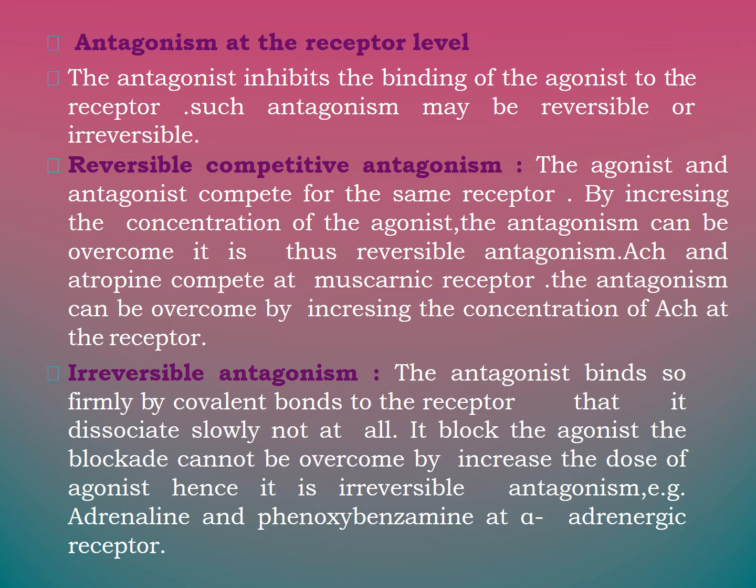The antagonist binds so firmly by a covalent bond to the receptors that it dissociates very slowly, or not at all. It blocks the agonist. The blockage cannot be overcome by increasing the dose of the agonist, hence it is irreversible antagonism. An example is adrenaline and phenoxybenzamine at alpha adrenergic receptors. So this is the antagonism at the receptor level. Both the agonist and antagonist compete for the same receptors, and it may produce a reversible or irreversible antagonism.